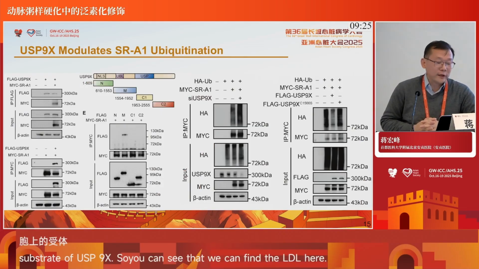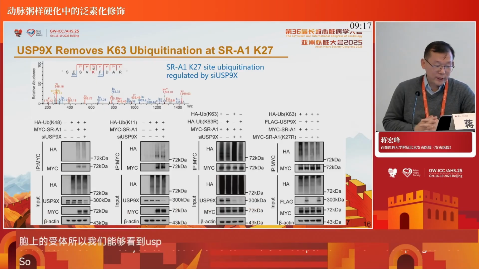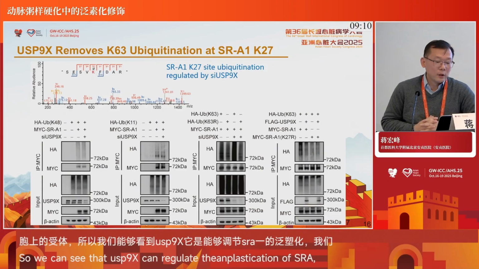It removes the K63 ubiquitination and leads to a change in SRA1 activity. The K63 ubiquitination was located at SRA1 K27.